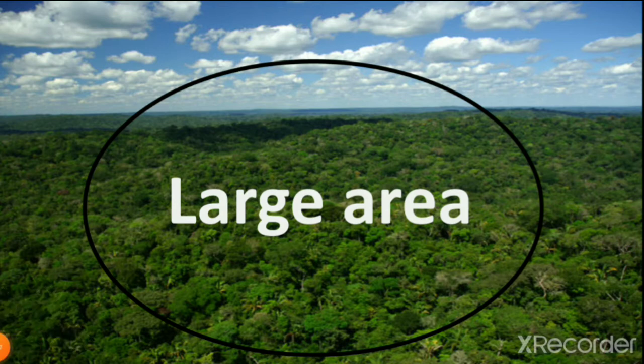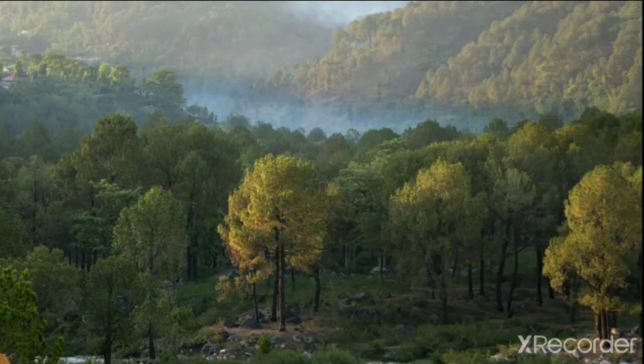So when we see that gardens also have trees and plants, right? So can we call a garden a forest? Yes or no? No. Why? Because a garden is a small area, while a forest is a very big area. That's why we call it a large area. Large means big. So a large area covered with trees.